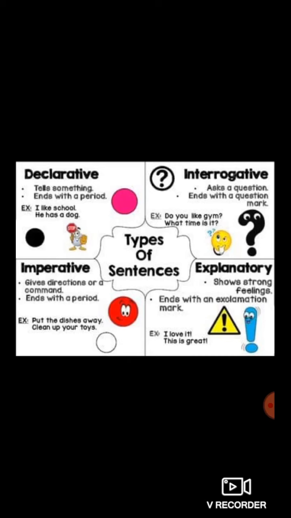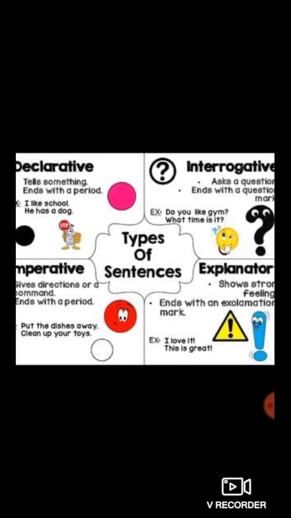Imperative sentence. Imperative means command or order. It gives directions or command and it ends with a full stop. Next, exclamatory sentence. It's also known as exclamation, which shows strong feelings and emotions. An exclamatory sentence ends with an exclamation mark.